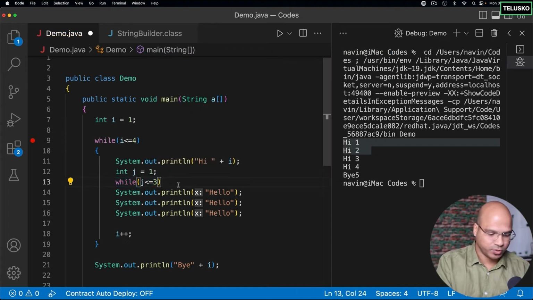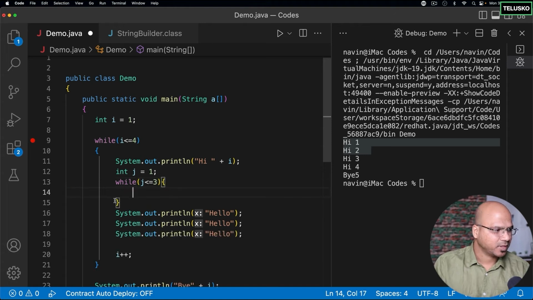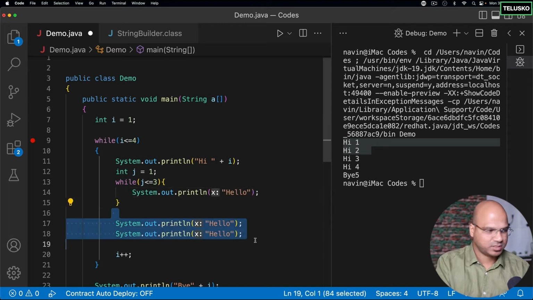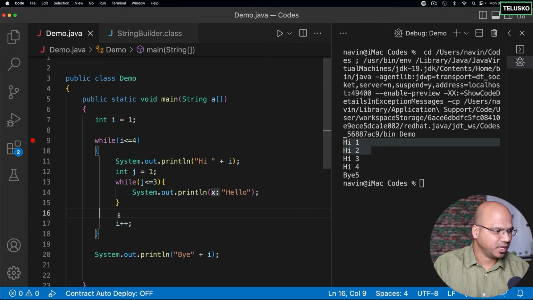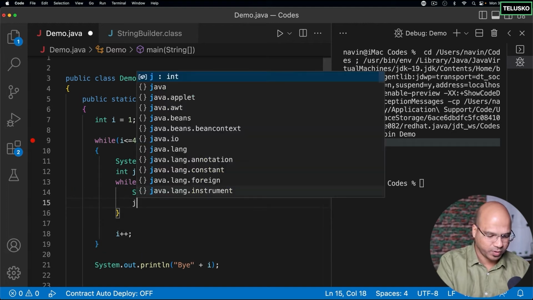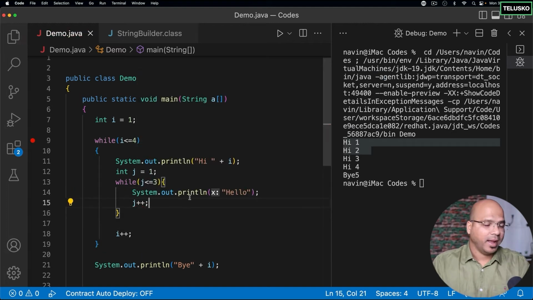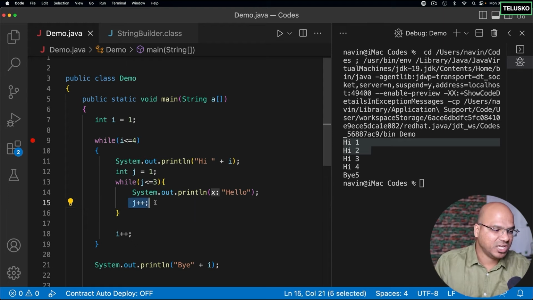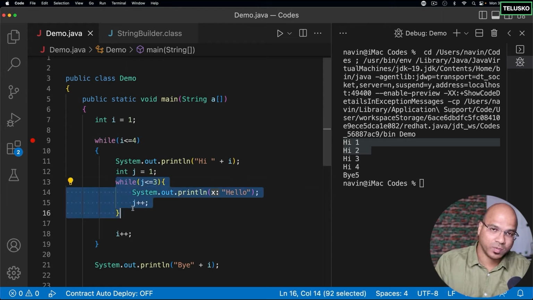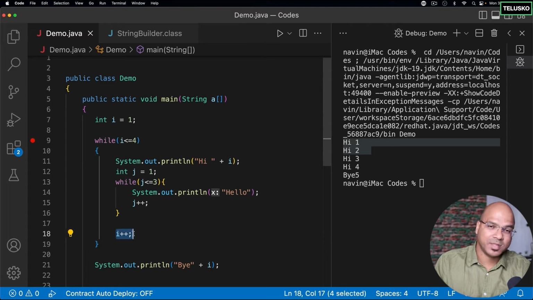Then let me open the curly brackets, and we can put this hello statement in here. So we don't have to put this thing now. I can just simply say hello, and of course I want to do j++ as well. And remember, we are saying j++ in the inner while loop, and i++ in the outer loop. Okay.